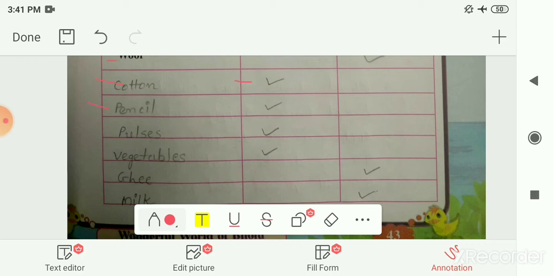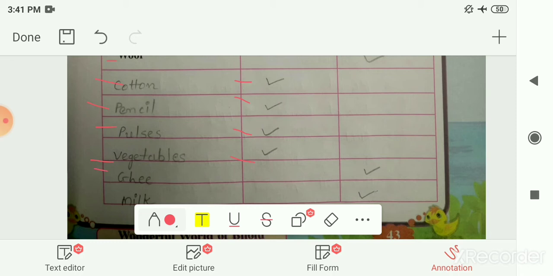Next is pencil. Again we get the pencil from plants, as the pencil is made of wood. We get this wood from plants. So in short, we get pencil from plants. Next is pulses. We get pulses from plants. Next is vegetables. We get these vegetables from plants.